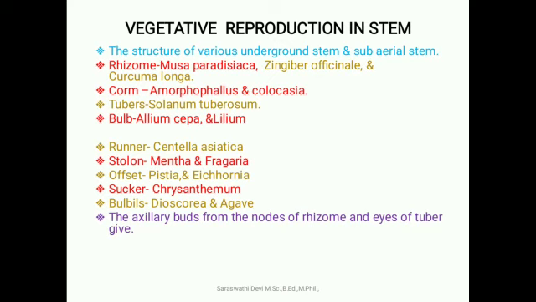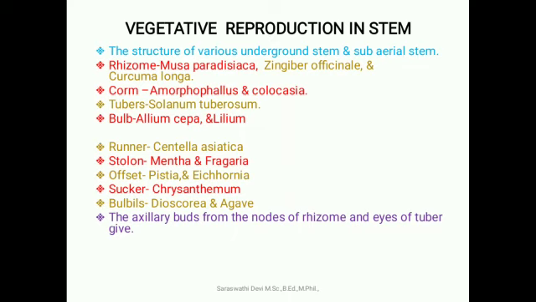Vegetative reproduction in stem. The structure of various underground stems and subaerial stems. Here they have given the examples. The first one is underground stem modification: rhizome, Musa paradisiaca, Zingiber officinale, Curcuma longa. Corm, Amorphophallus, Colocasia. Tubers, Solanum tuberosum. Bulb, Allium sativum and Lilium. Then subaerial stem modification: runner, Centella asiatica; stolon, Mentha and Fragaria; offset, Pistia, Eichhornia; sucker, Chrysanthemum; bulbils, Dioscorea and Agave.